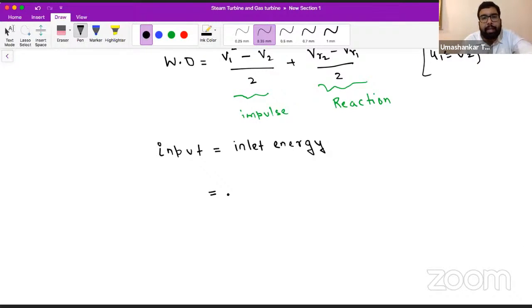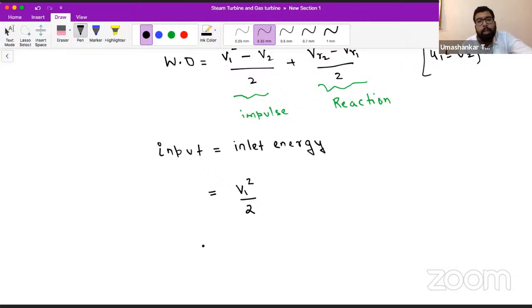Okay. So what is the inlet energy? In impulse turbine, we were seeing half m dot V1 square, that is, V1 square by 2 for unit mass flow rate.